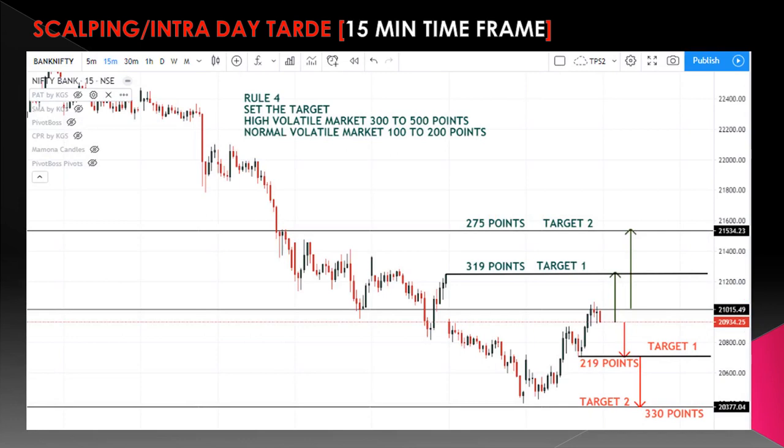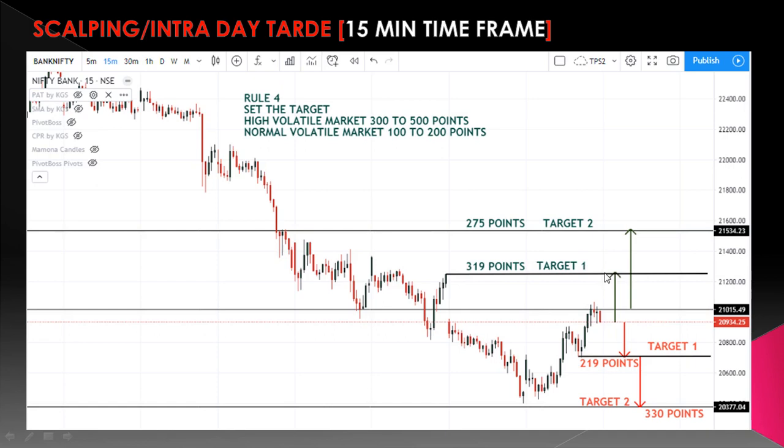If you are a scalper, your target should not be more than 500 points. If it's a highly volatile market, your target should be between 300 to 500. If it's a normal volatile market, your target should be between 100 to 200. Here, I have marked the current price. From the current price, if the market moves up, it goes nearly 319 points. So consider this 319 points as target one.